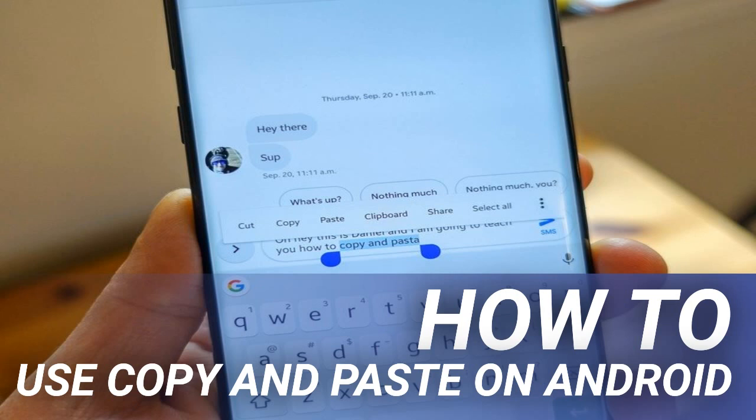Like on a computer, you can just copy and paste text on your Android phone or tablet. It's easy peasy, and here's how to do it. Some phones, like the Samsung Galaxy Note 9 that I used here, may have a clipboard option, which lets you select from a few of your most recent copies and paste them again. If that's the case, the pasting steps are the same.